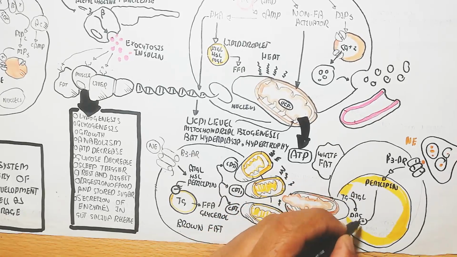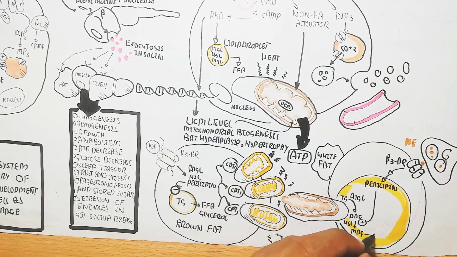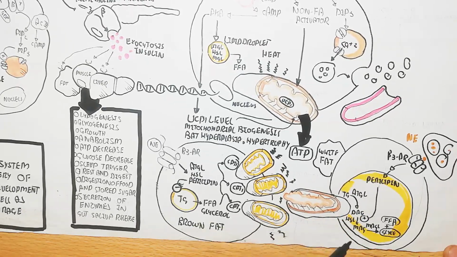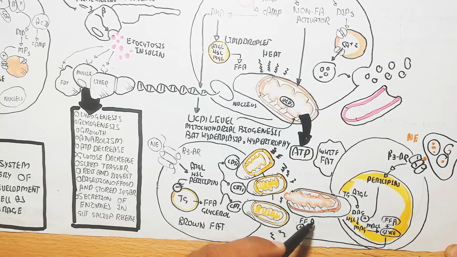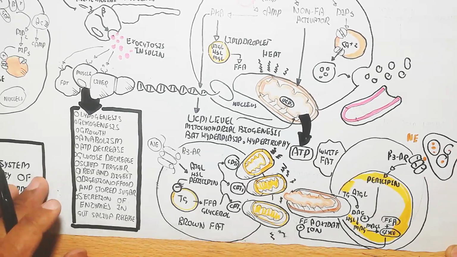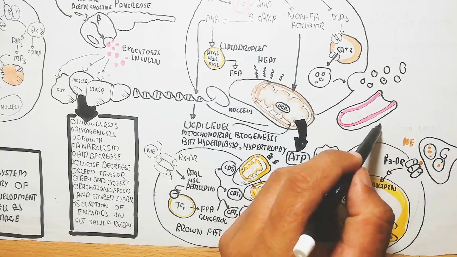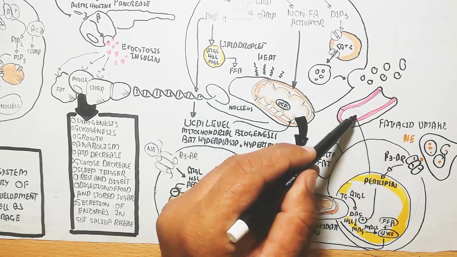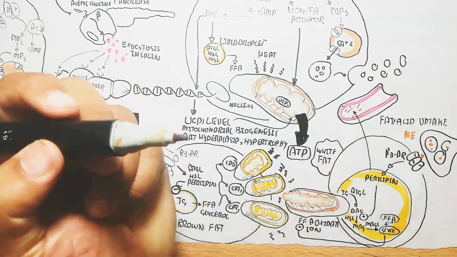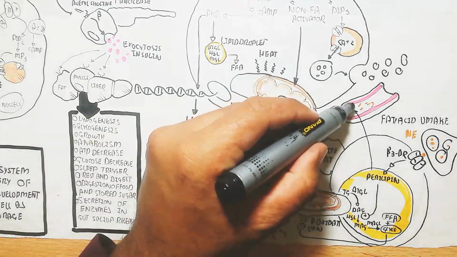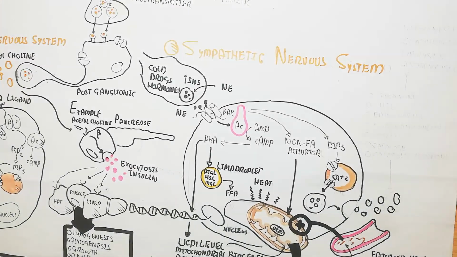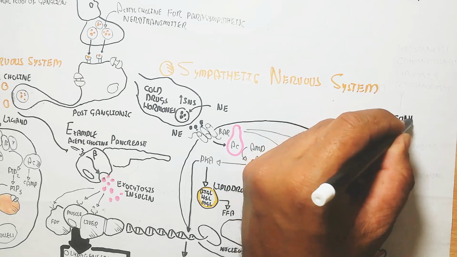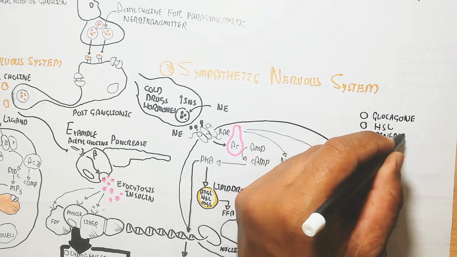On the other hand, the norepinephrine binds with the beta 3 adrenergic receptor in the white adipose tissue, leading to perilipin changes, and in this way the hormone sensitive lipase enzyme increases, and the monoacylglycerol increases. The free fatty acid and glycerol enter the blood circulatory system and go into the liver for low density lipoprotein production or for use as energy to produce more heat.